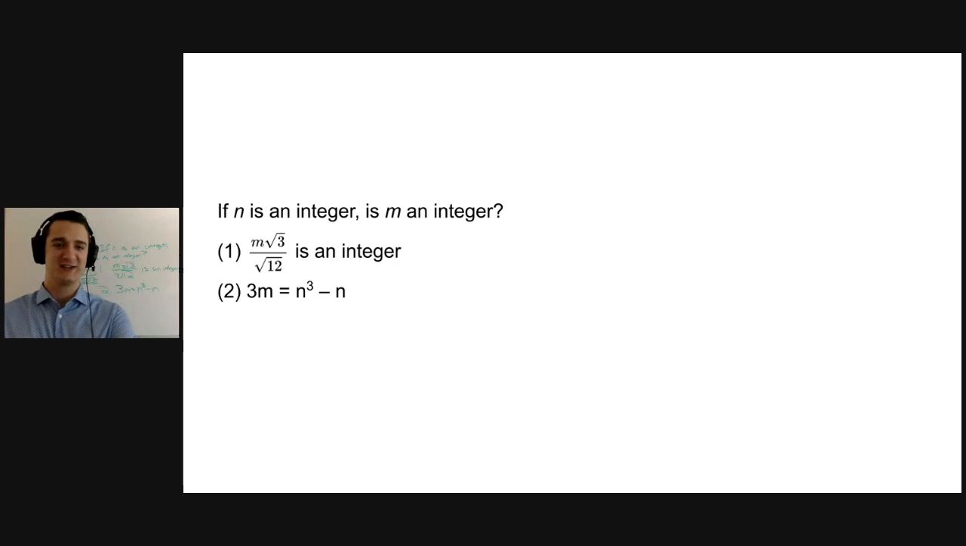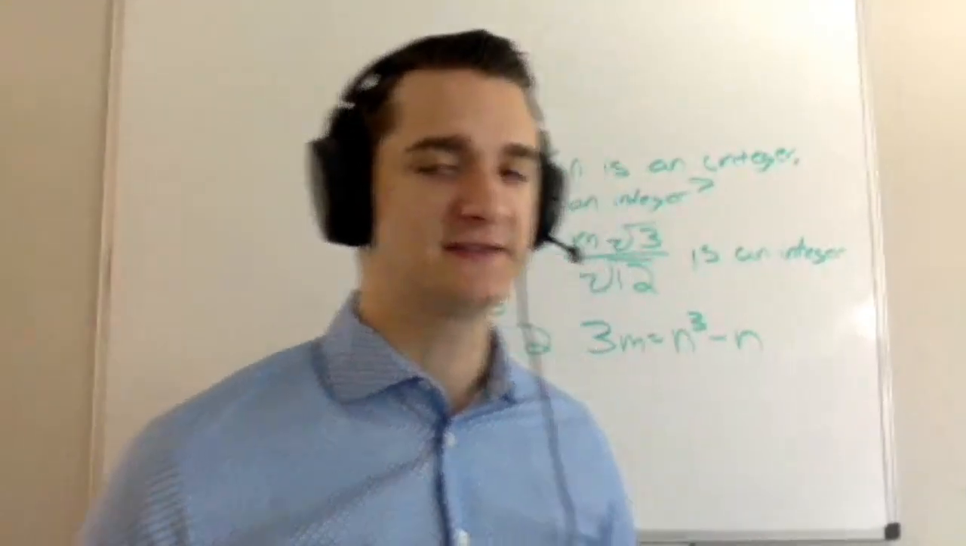Awesome. Hopefully you've had a chance to work through this one. The question asks, if n is an integer, is m an integer? Statement 1 tells me that m root 3 over root 12 is an integer, and statement 2 tells me that 3m is equal to n cubed minus n. So when I look at this one, there's not a whole lot I can do from the outset to push the question.